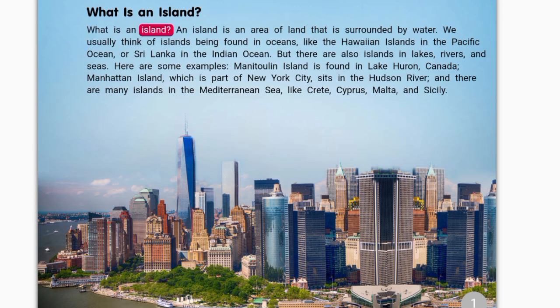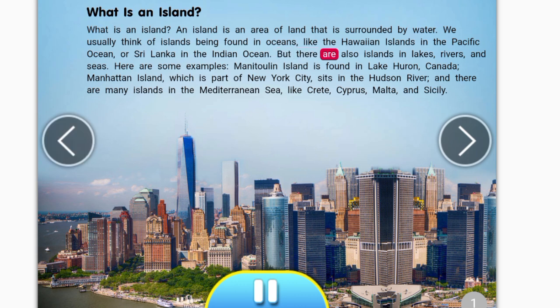What is an island? An island is an area of land that is surrounded by water. We usually think of islands being found in oceans, like the Hawaiian Islands in the Pacific Ocean or Sri Lanka in the Indian Ocean. But there are also islands in lakes, rivers, and seas.